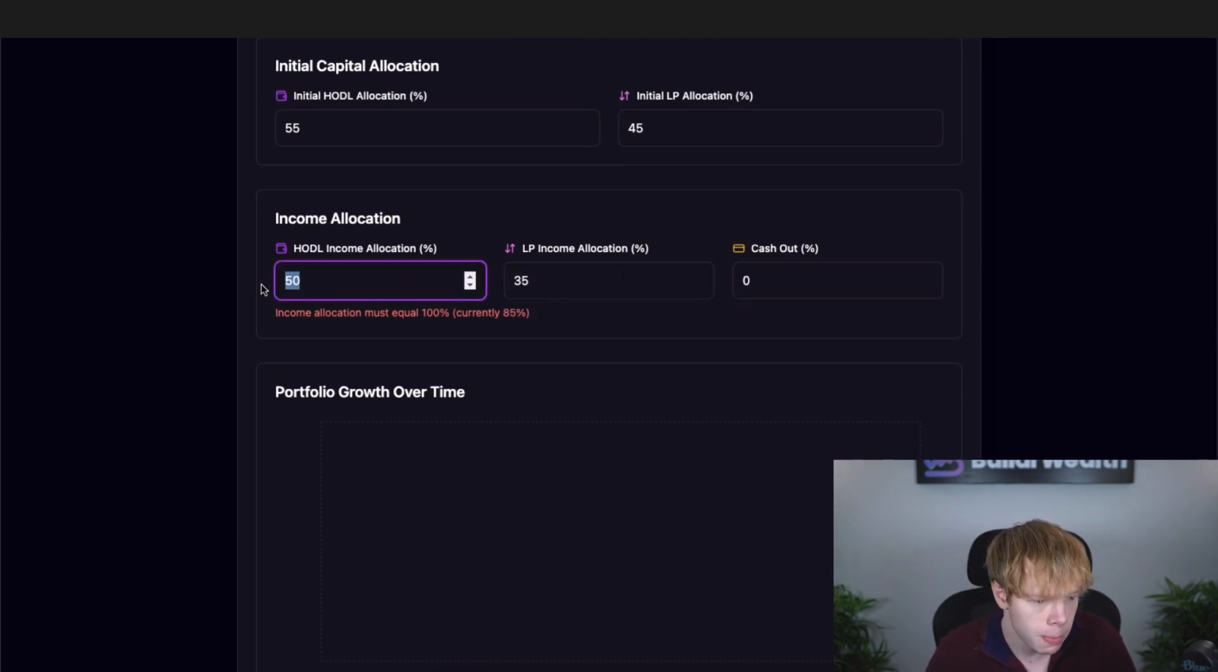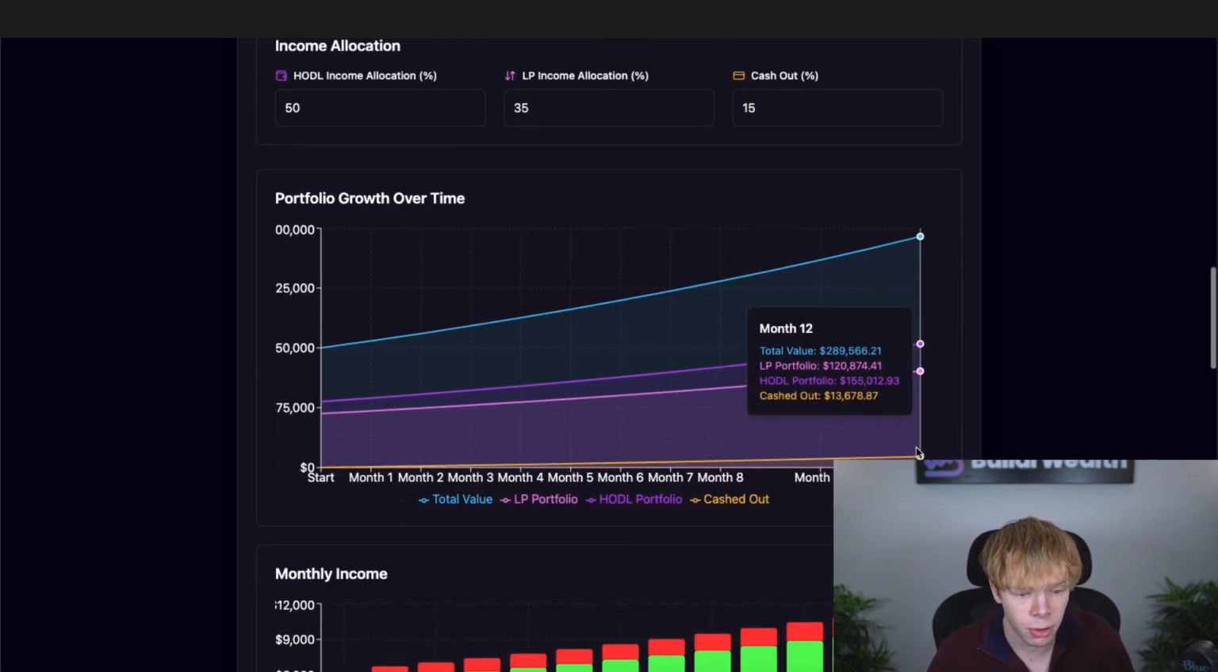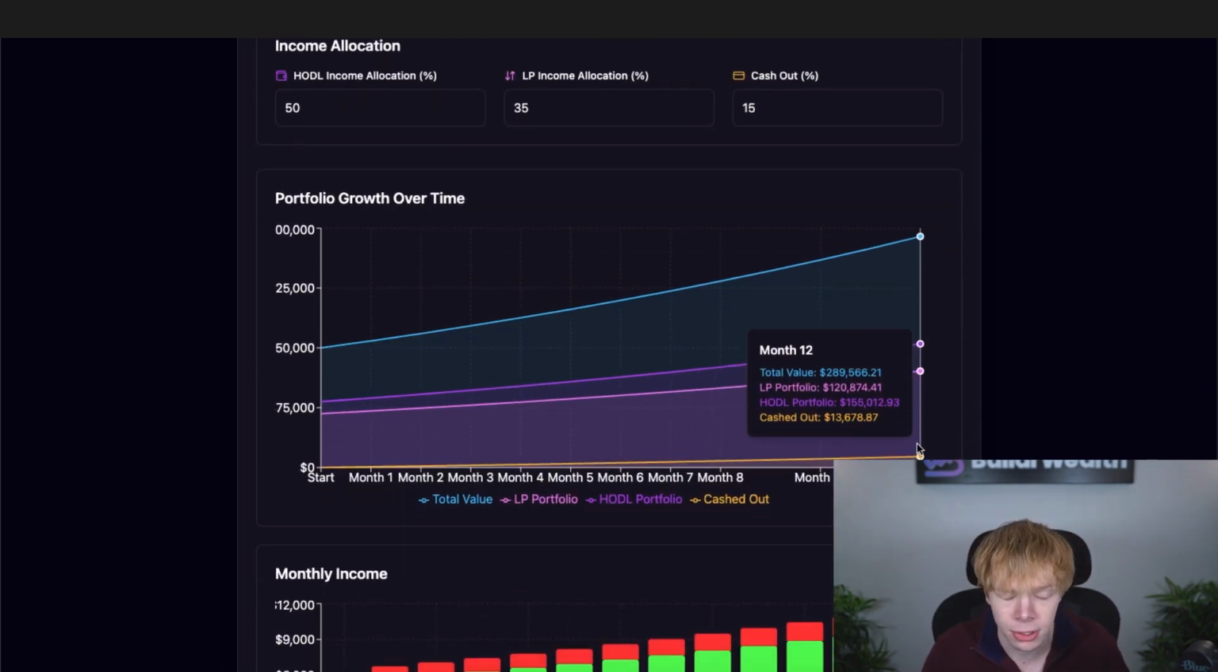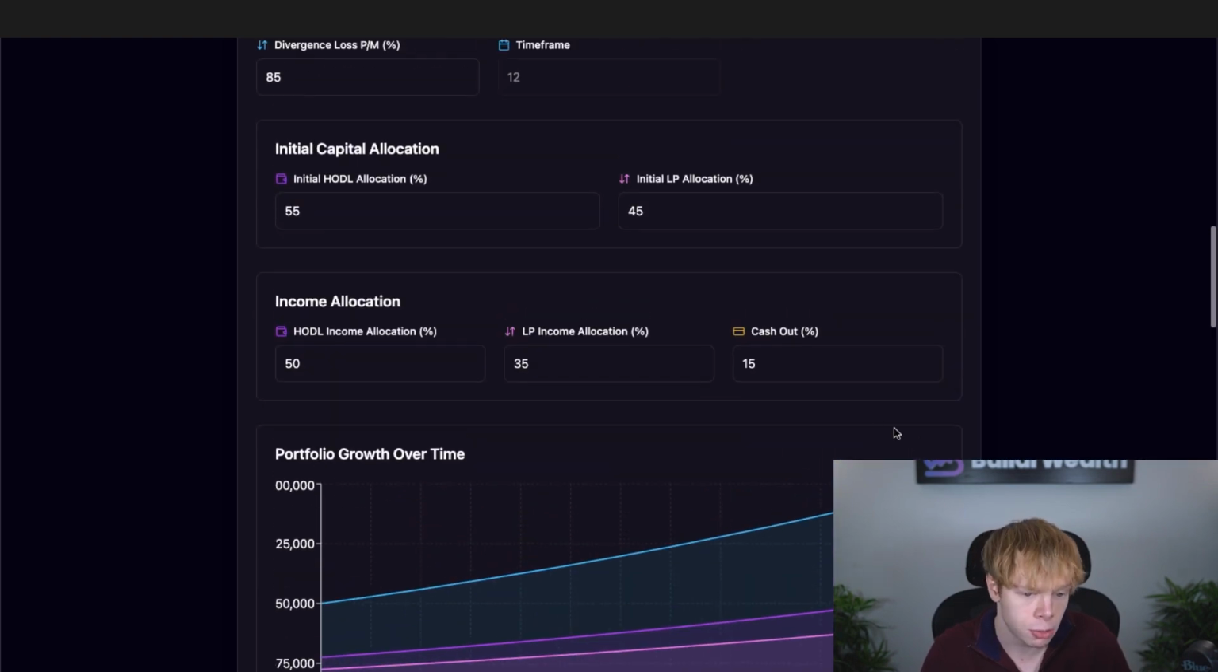And we can even have a strategy where maybe we do want to narrow that down to 50%, and then we want to cash out another 15%. Then after 12 months, we've cashed out nearly $14,000. It's a little over $1,000 a month, which is great supplemental income.